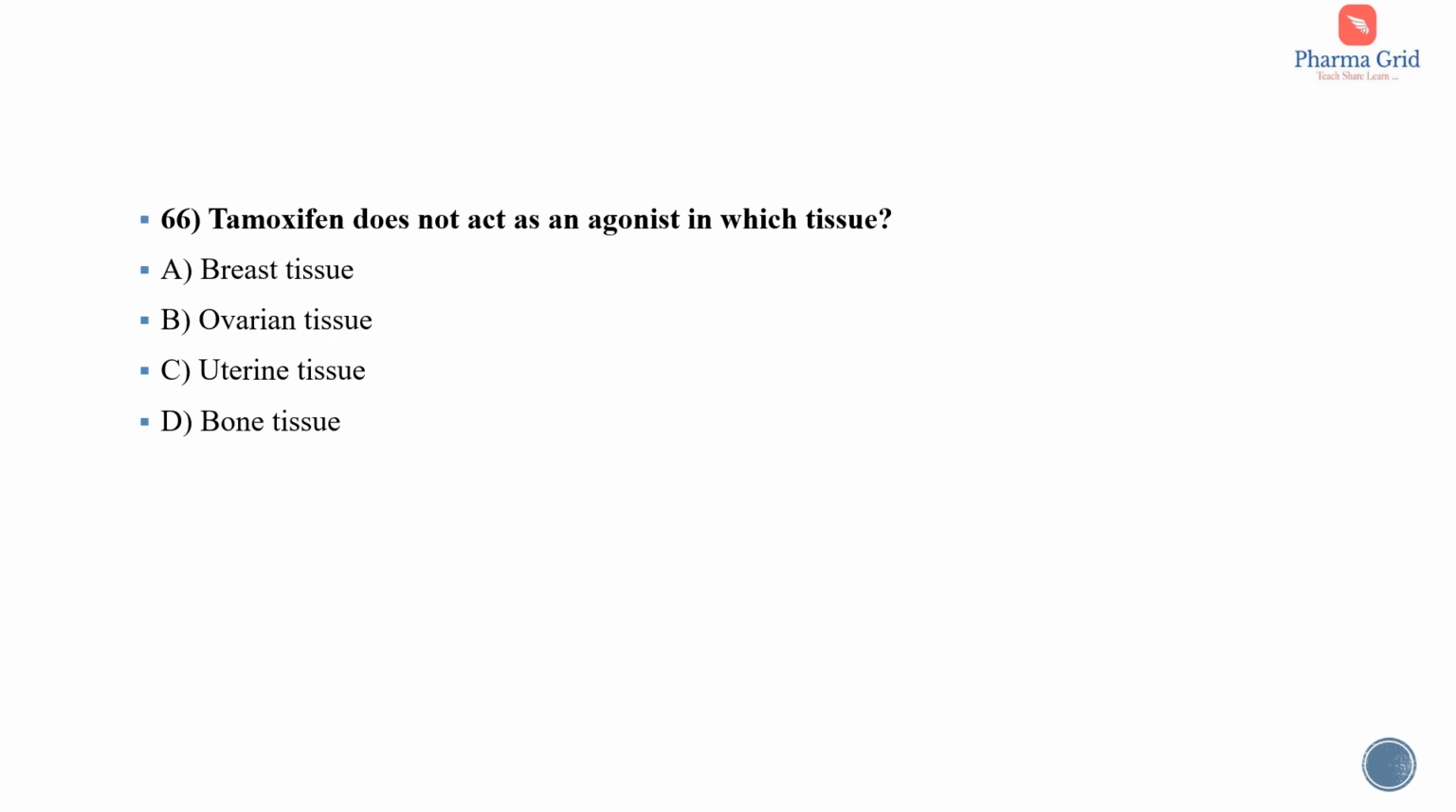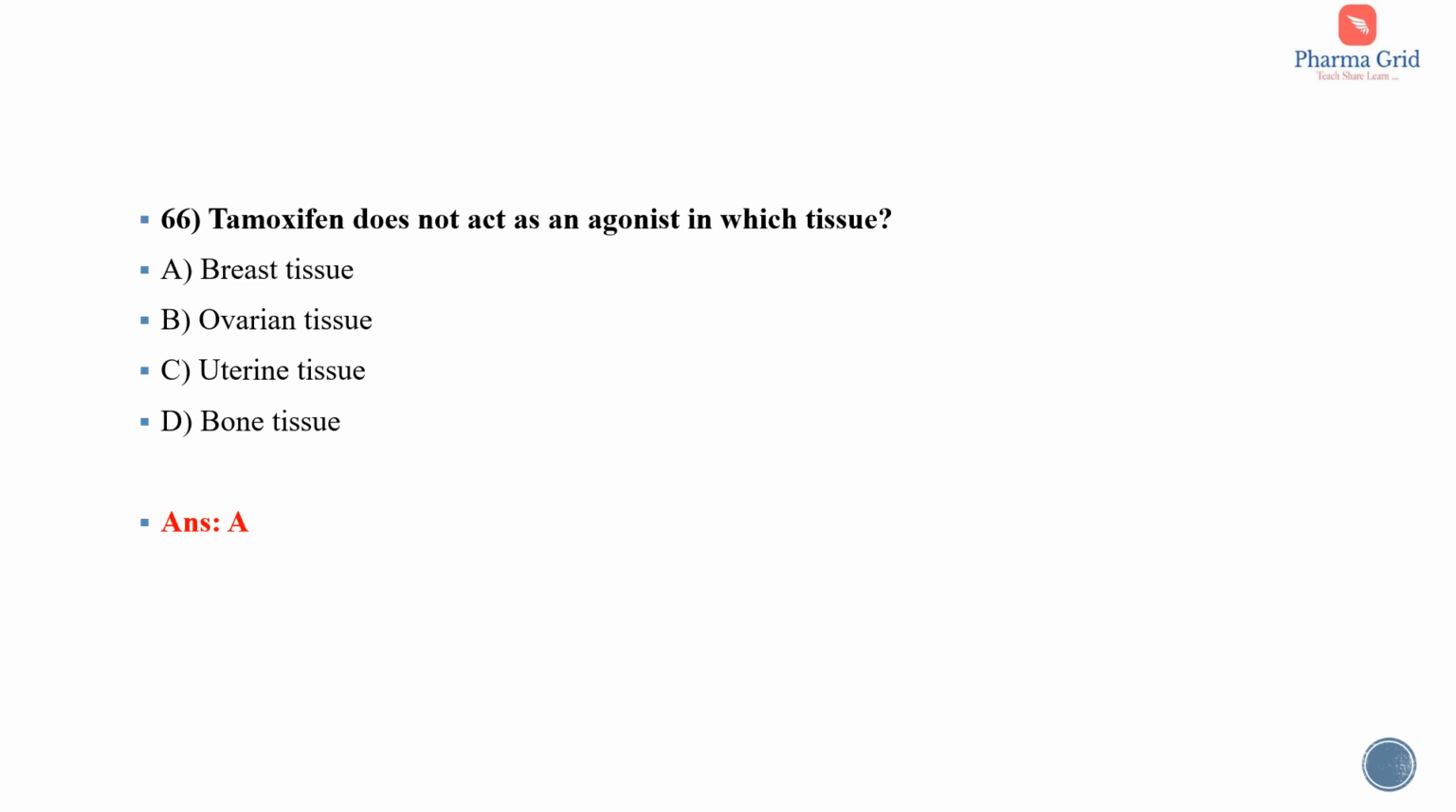So let's continue with the recalls discussion, beginning with question number 66. Tamoxifen does not act as agonist in which tissue? Okay, so the options are breast tissue, ovarian tissue, uterine tissue, bone tissue. So here the correct answer is option A, that is breast tissue. That is, tamoxifen acts as an estrogen antagonist, okay, in the breast tissue. So it is used in the treatment of breast cancer.